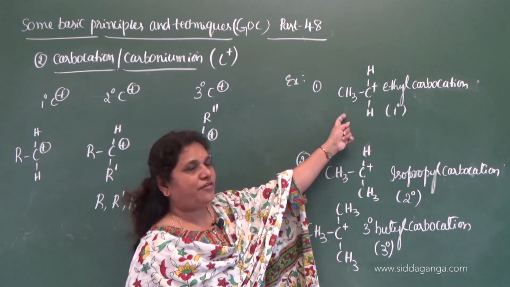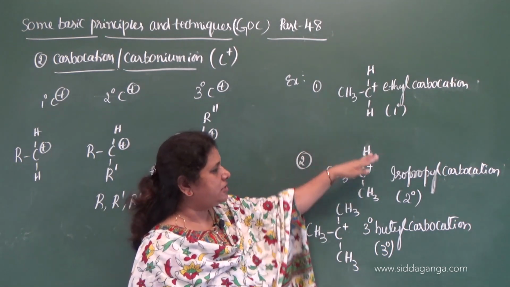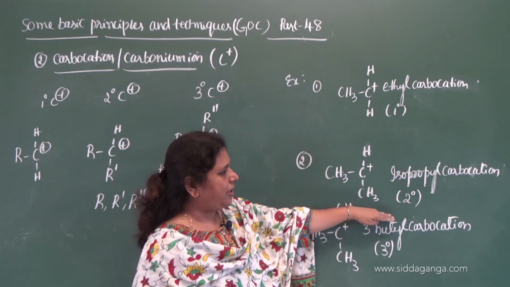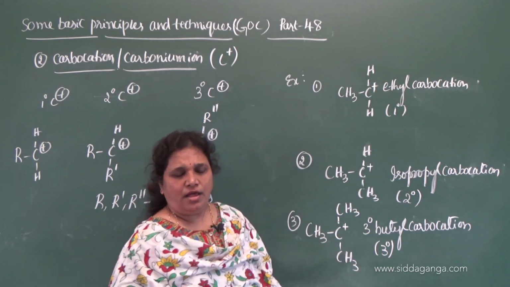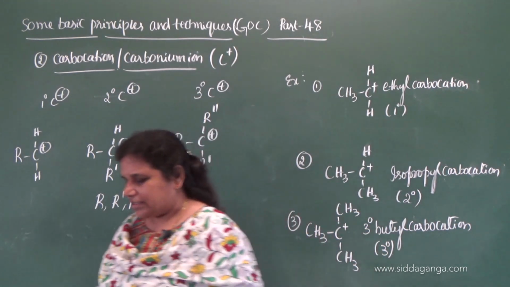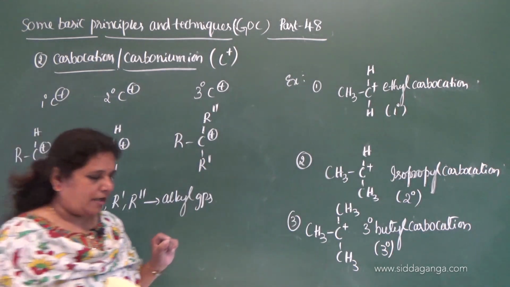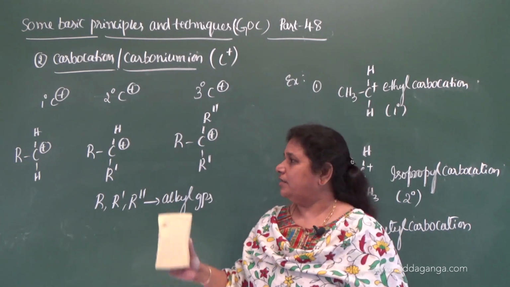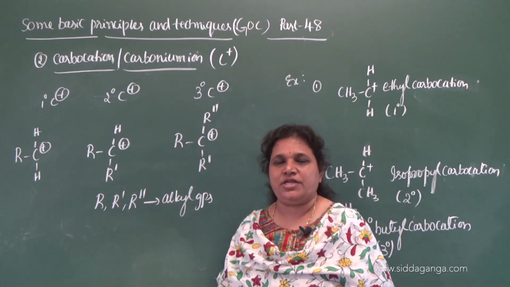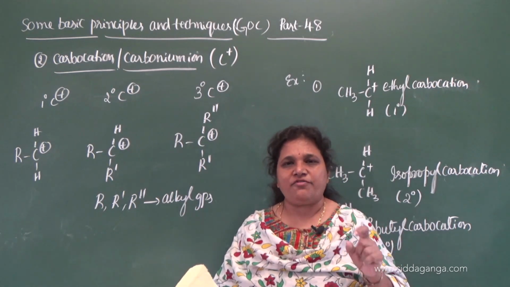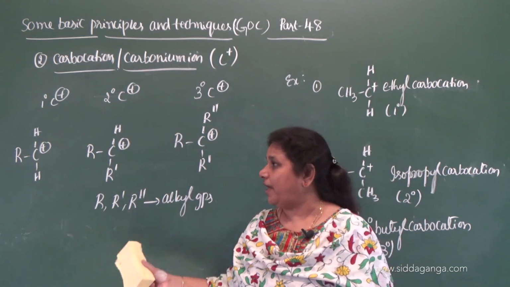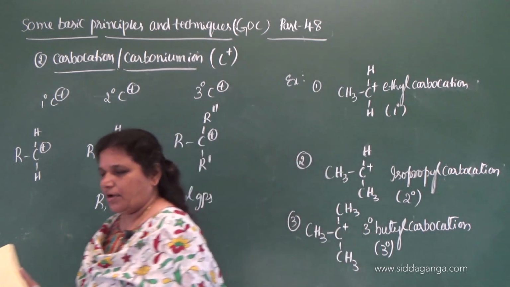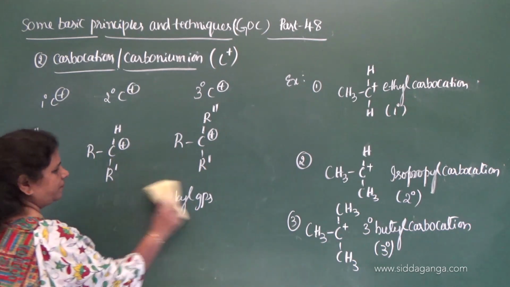So instead of free radical, we need to change the positive charge on the carbon, and it becomes ethyl carbocation, isopropyl carbocation, and tertiary butyl carbocation. Okay. Now this is about the carbocations and the carbon free radicals. Both are electrophiles. One is neutral, this one is positively charged. And what is the important difference? Carbon free radicals are not Lewis acids, but the carbocations are Lewis acids. That you have to remember. Now let us move on to the next one.